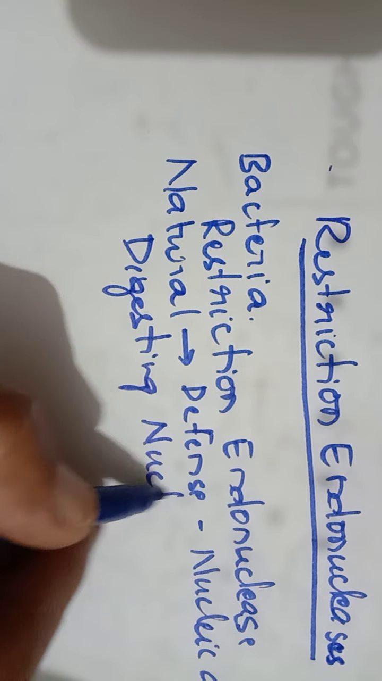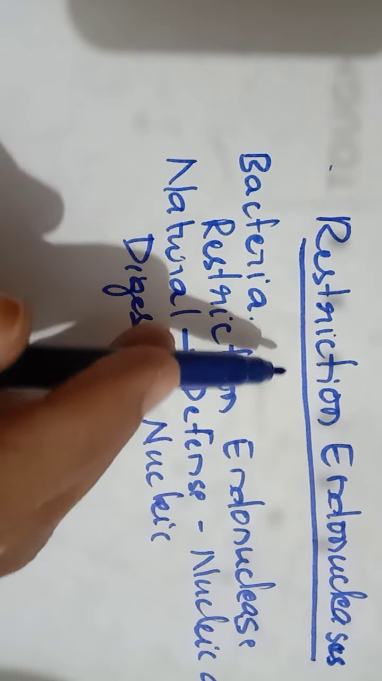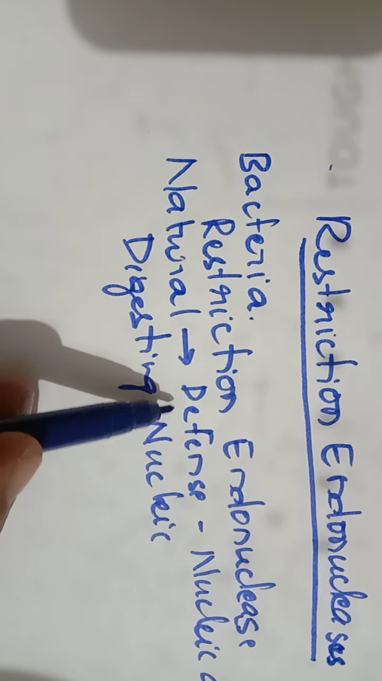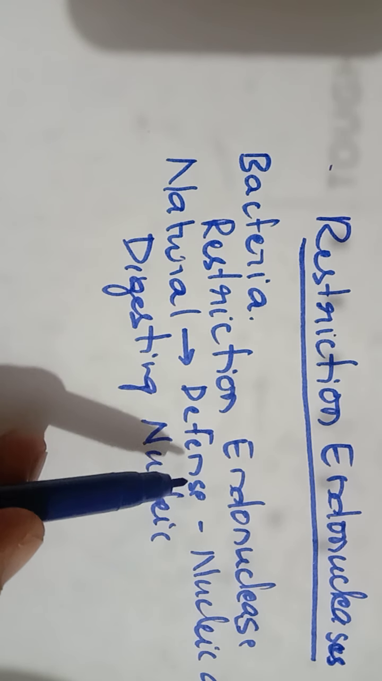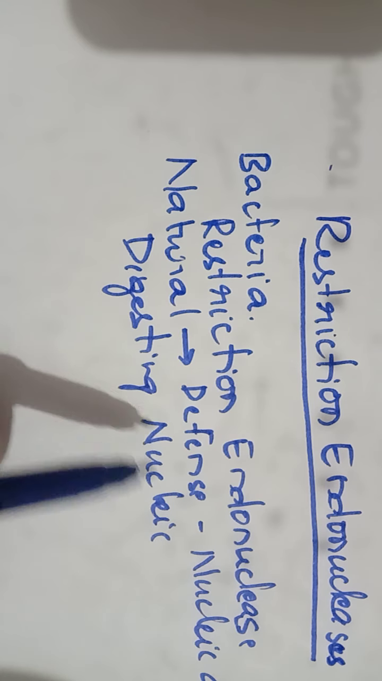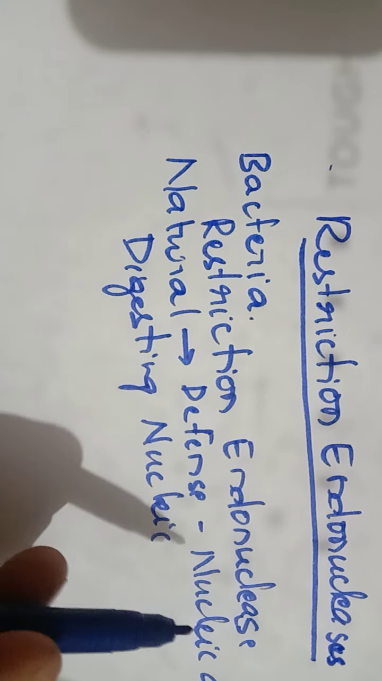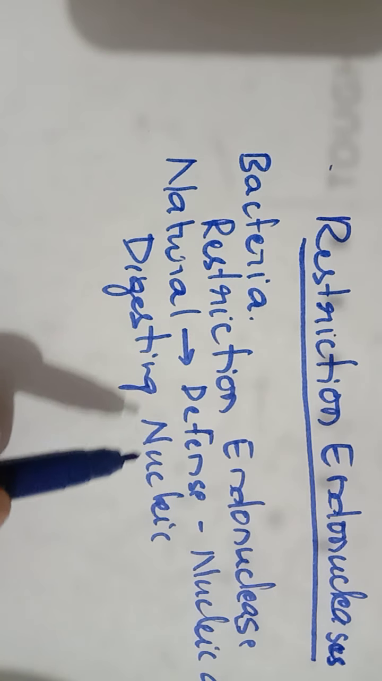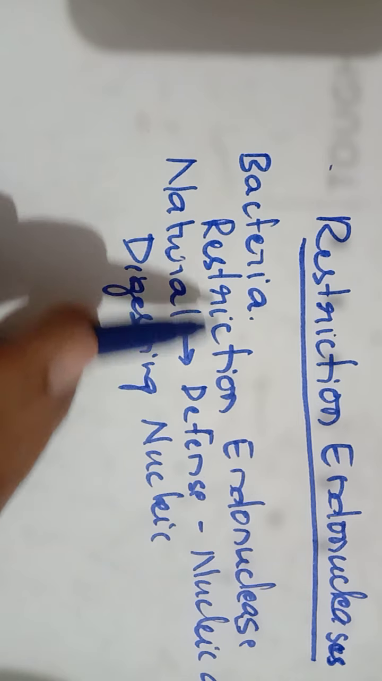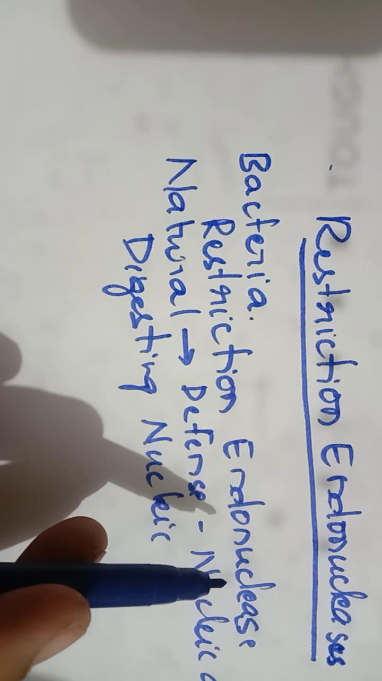So basically restriction endonucleases are found in bacteria. What are they doing in the bacteria? They have the defense function. Okay. What kind of defense? They will digest the nucleic acid, whichever foreign nucleic acid enters the bacteria, they will digest. So that's why it is labeled as restriction endonucleases.